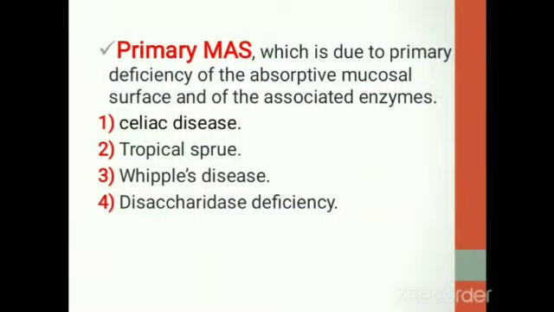Primary malabsorption syndrome is due to primary deficiency of the absorptive mucosal surface and of associated enzymes. The common types of primary malabsorption syndrome are: the first one, celiac disease; the second one, tropical sprue; the third one, Whipple disease; and the last, disaccharidase deficiency, such as lactase deficiency.